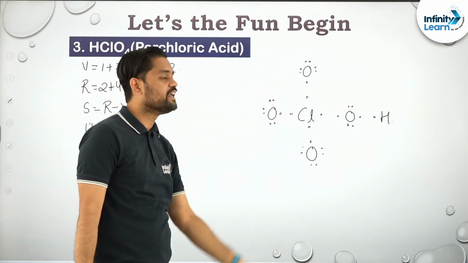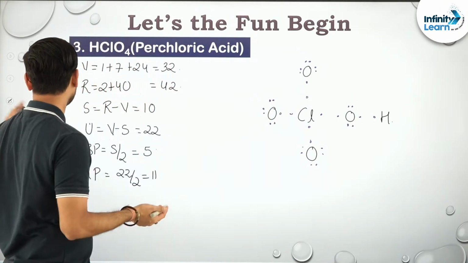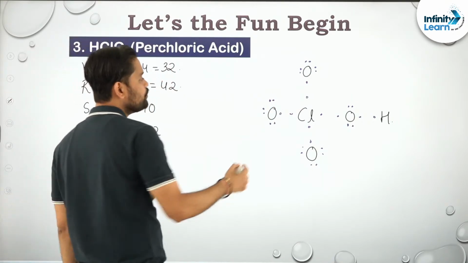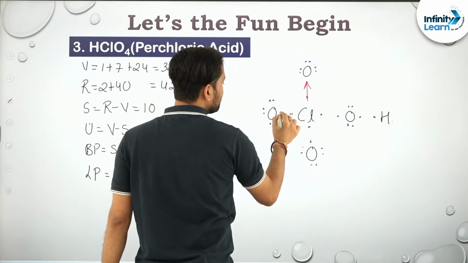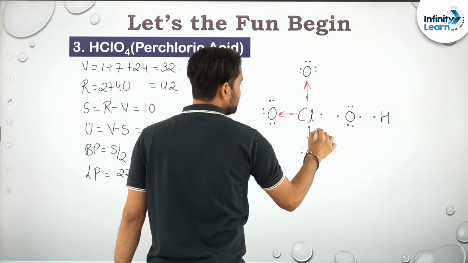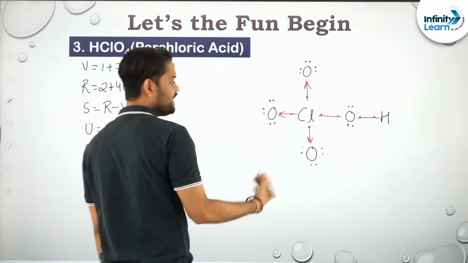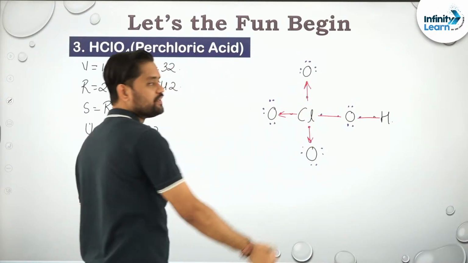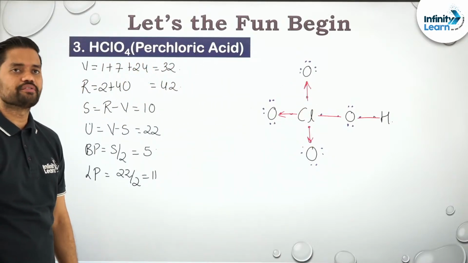Then can I say that chlorine has donated its electron to form a bond, and since it has donated its electron, it can be represented as covalent bonds. It can be represented as what? Covalent bond, and hence all these covalent bonds will get converted to a double bond structure.